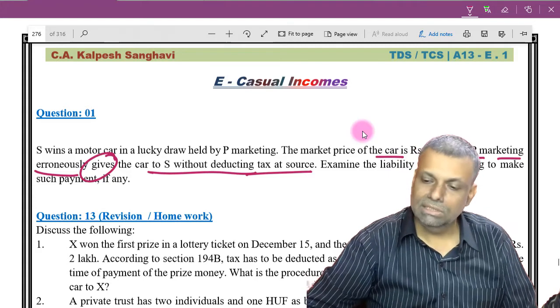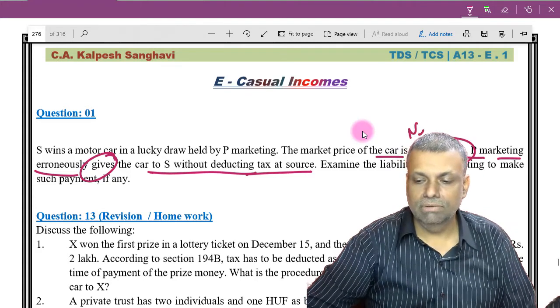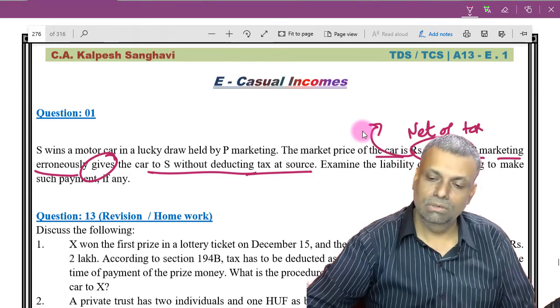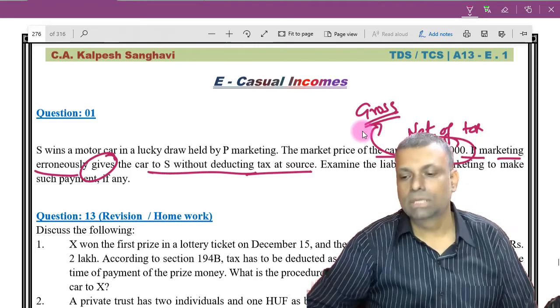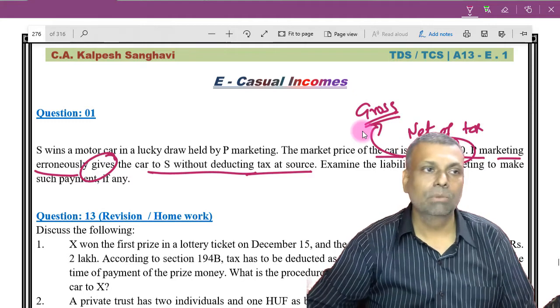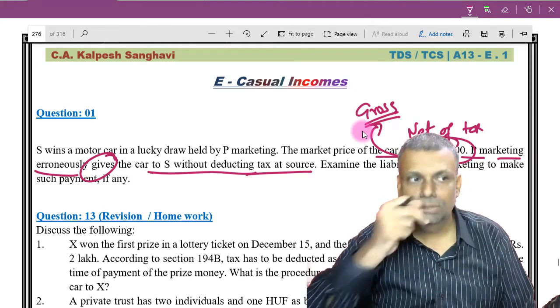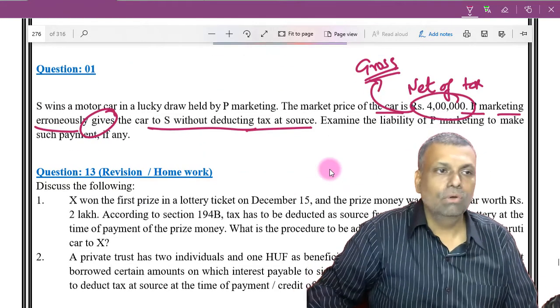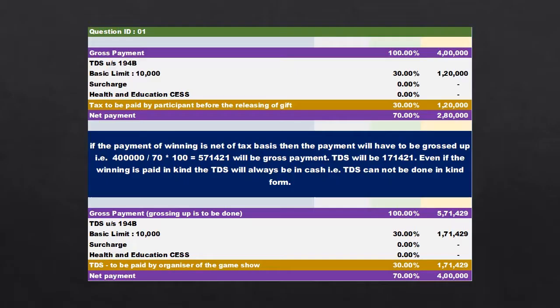So what we will have to do is that these 4 lakh rupees, we will have to consider it as a net of tax payment, and then we have to gross it up. Simple. Then we will have to gross it up, okay? And you have to ask this P Marketing to pay that much amount of the taxes. So 2 alternatives would have been possible, but here they have already paid the money, and therefore P Marketing will have to gross up the figures and accordingly pay the higher amount of the TDS to the government, because TDS is always on the income received.